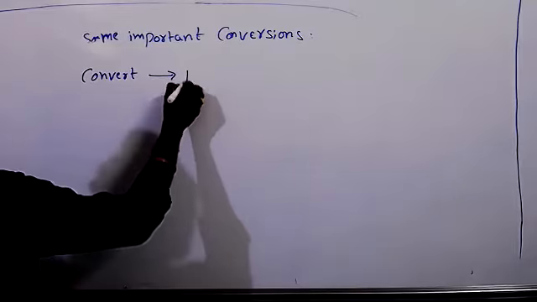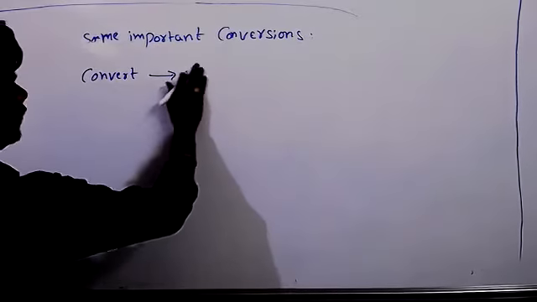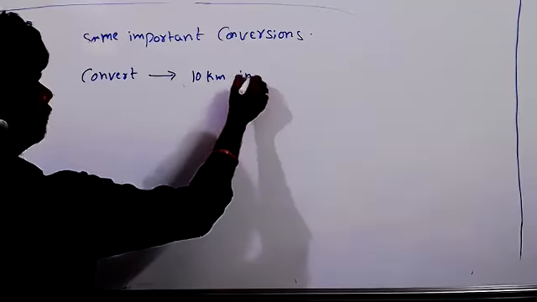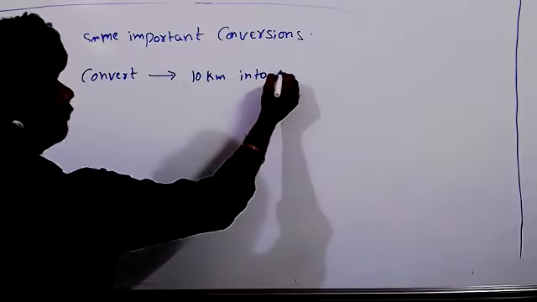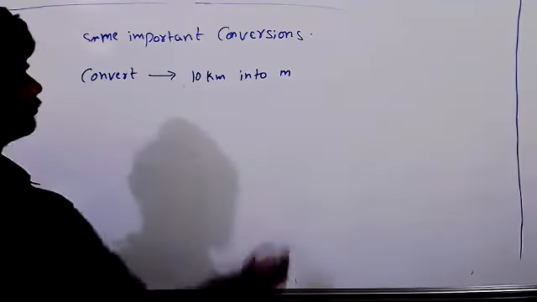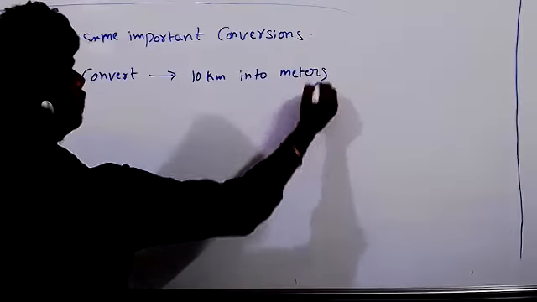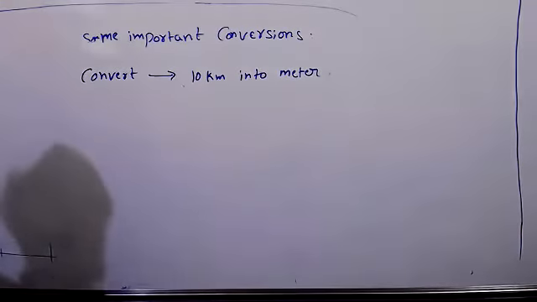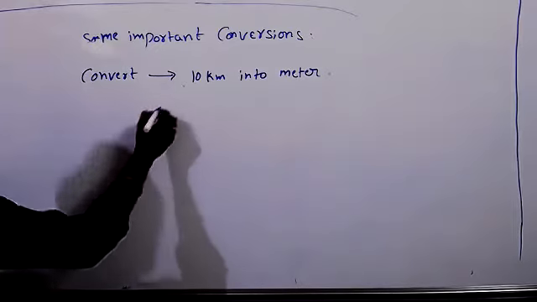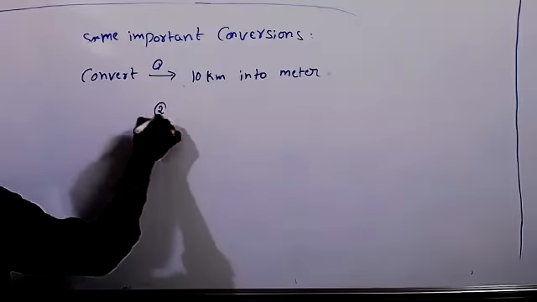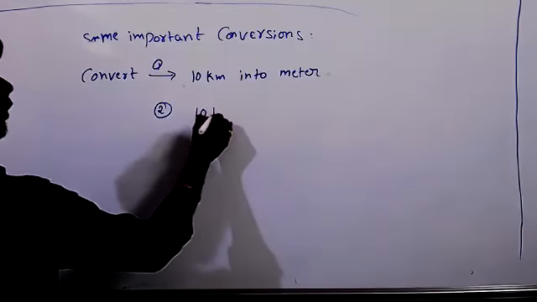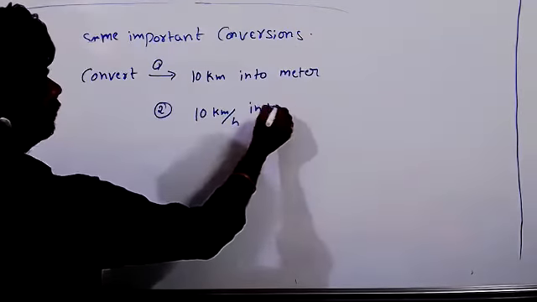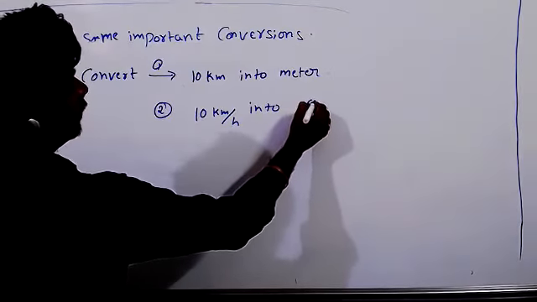Convert 100 kilometers and 10 kilometers into meters. So 10,000 meters. Second one, see: 10 kilometer per hour, convert into meters per second.